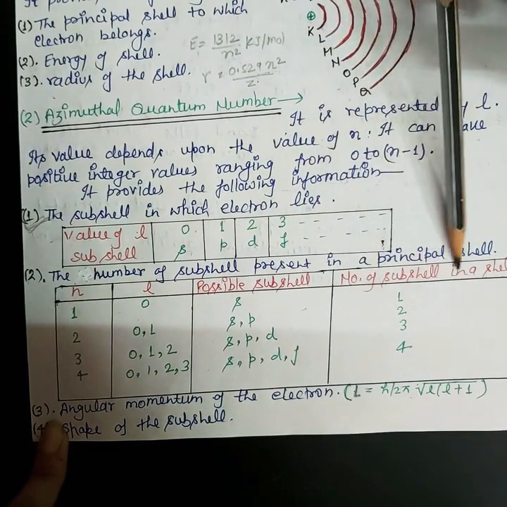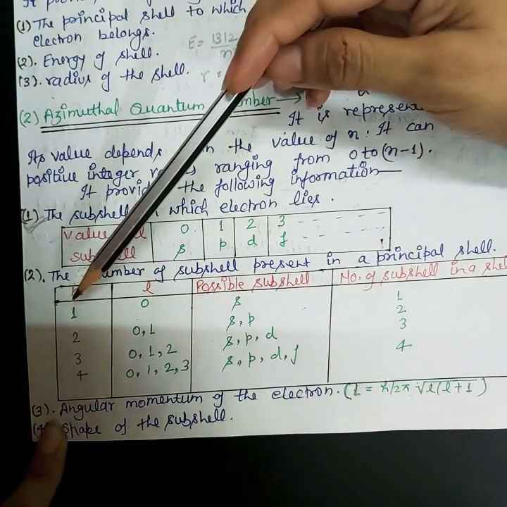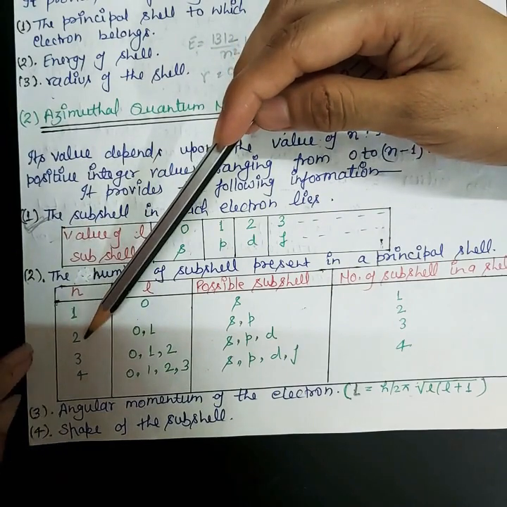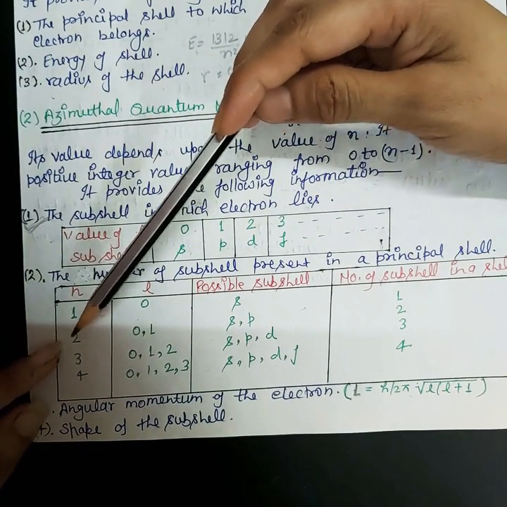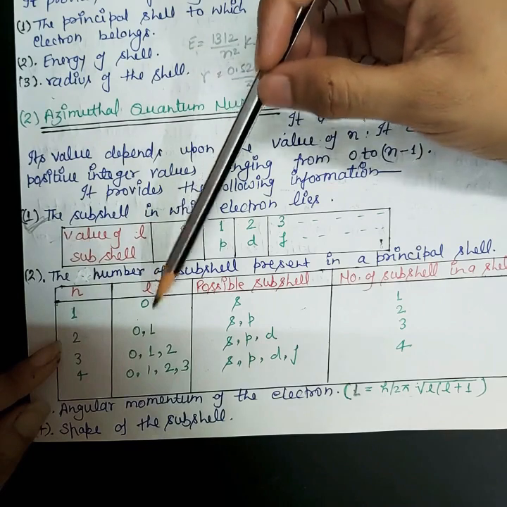So the number of subshells possible is 1. Now if n equals 2, we are talking about the second orbit. So for the second orbit, you can calculate the L.